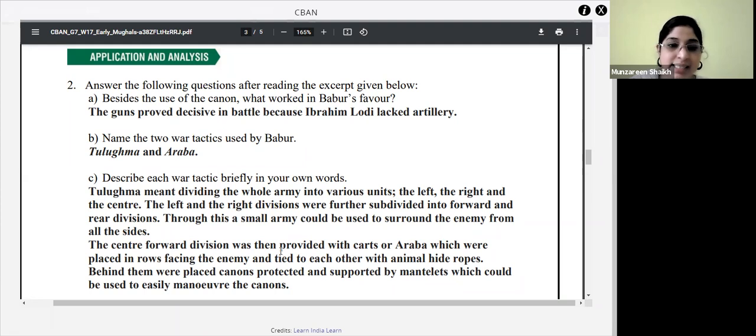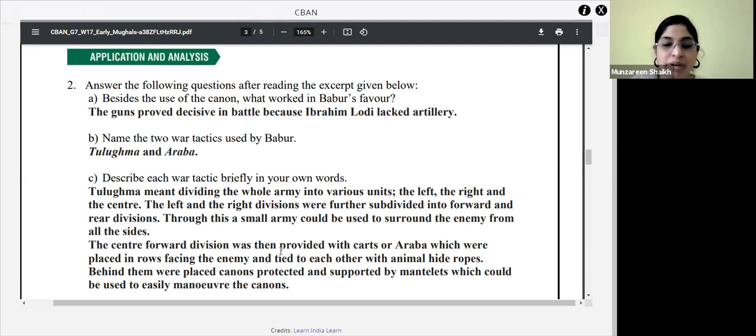All right, next is describe each war tactic briefly in your own words. So here the answers may vary, okay? So each student will, yes, Arnav, go ahead. Tulugma meant dividing the army into different units which will provide different tasks and helping the victory of the king or ruler.